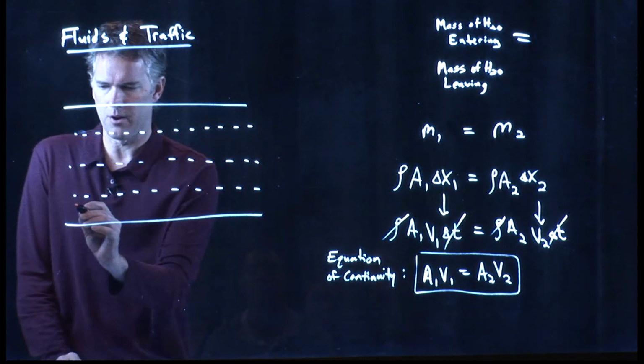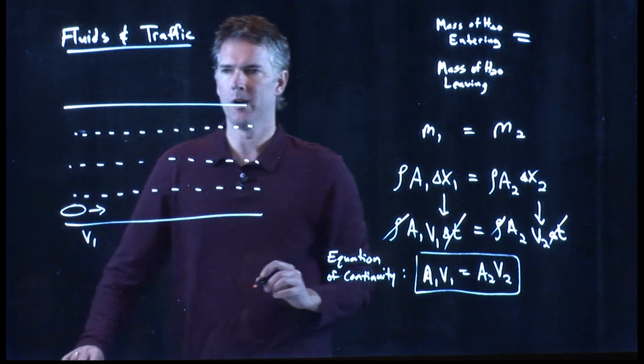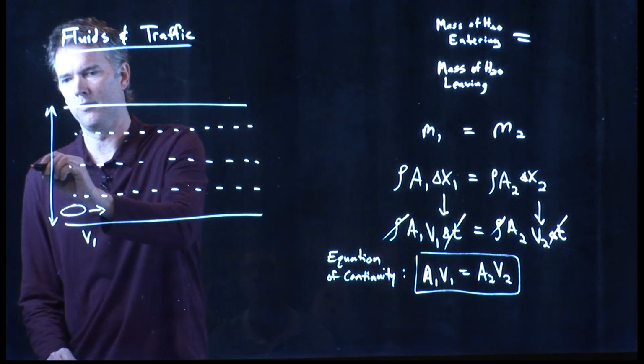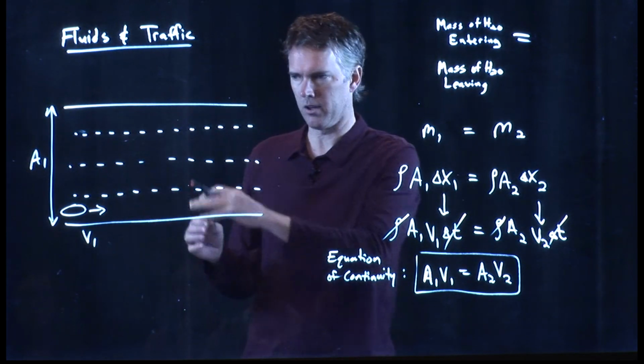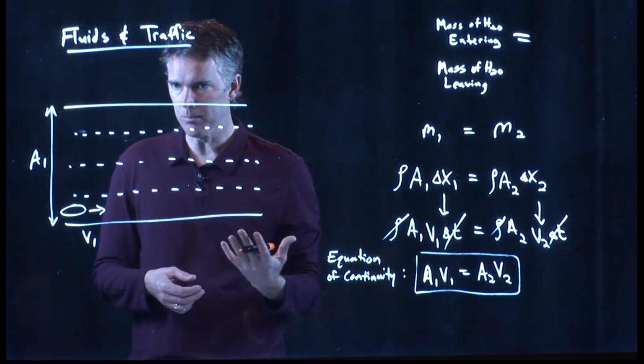And you're driving along in your car, and you're moving along at speed v1. This is your cross-sectional area. It's really a length, but it's okay, right? What's the cross-sectional area of the pipe is now the freeway.